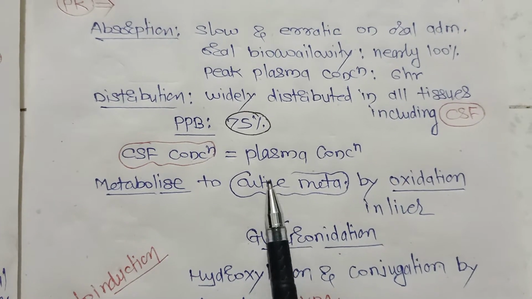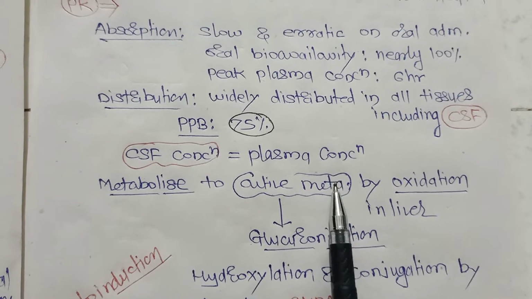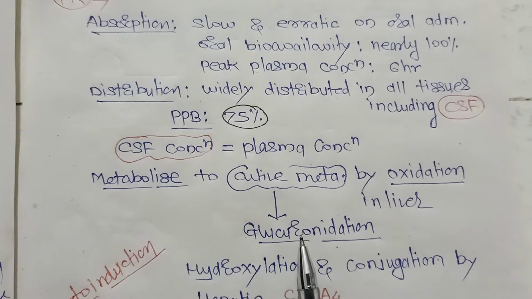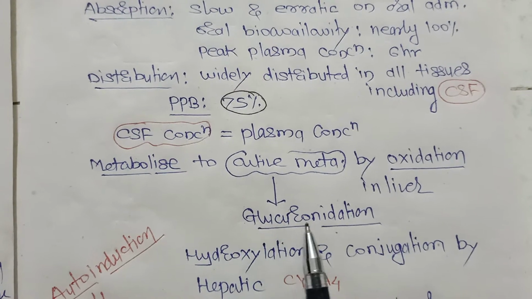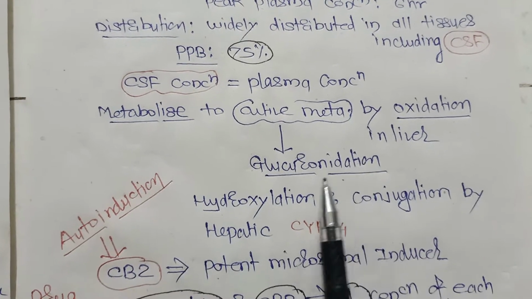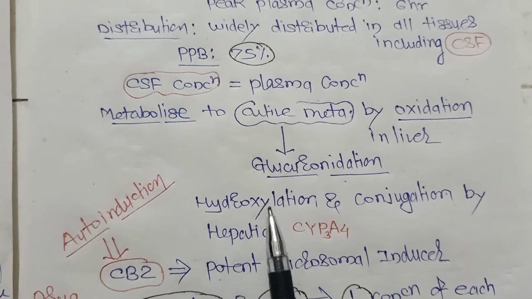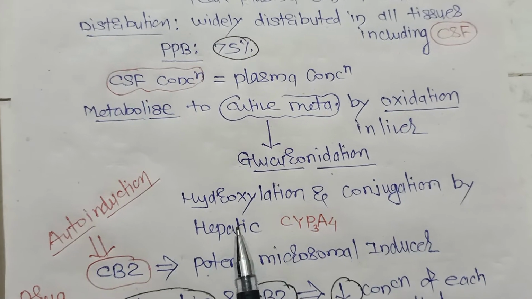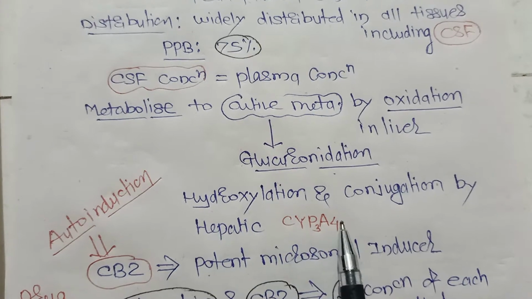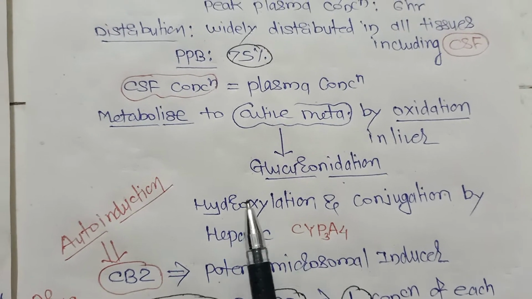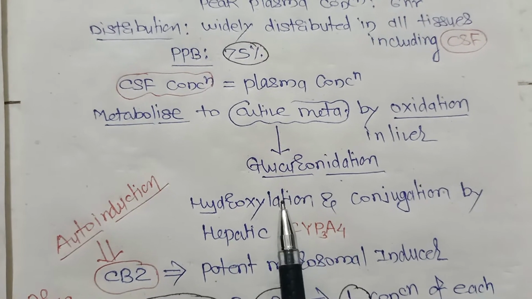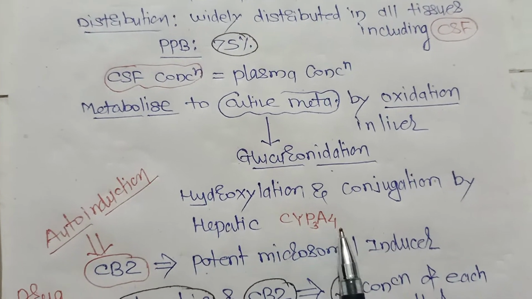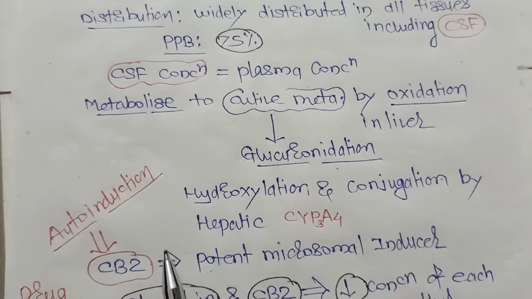This active metabolite is deactivated, or we can say it is metabolized, by the reaction called glucuronidation. They are also metabolized by hydroxylation and conjugation reactions by hepatic CYP3A4 enzymes. That means